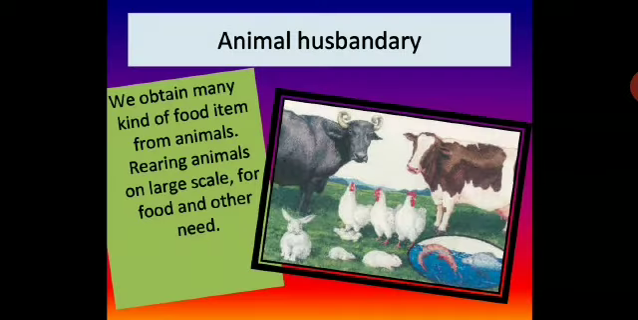Animal husbandry. Animal husbandry is included in this chapter because it is one of the ways of getting food. Like you do cultivation of crops, similarly you do animal husbandry to obtain food from animals. We obtain many kinds of food items from animals. Rearing animals on a large scale for food and other needs is called animal husbandry. So take down the definition of animal husbandry.